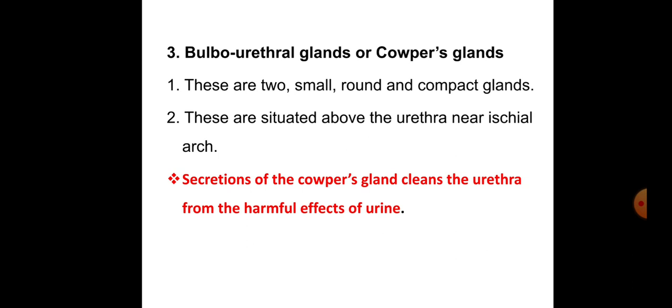The third one is the bulbourethral glands, also called Cowper's glands. These are two in number, small, round, compact glands situated above the urethra near the ischial arch. The secretion of the Cowper's glands cleans the urethra from the harmful effect of urine. So it is a most important accessory sex gland.